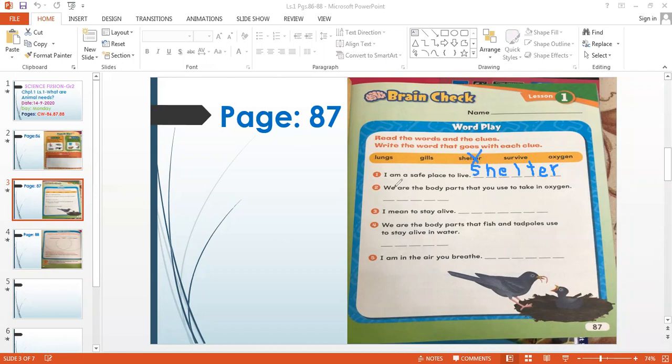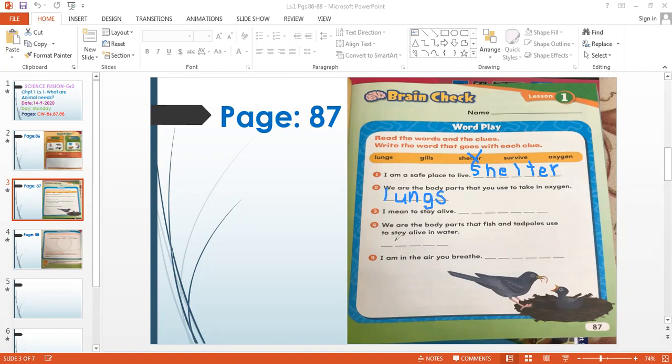Now, question number 2. We are the body parts that you use to take in oxygen. So where do you take in oxygen? Where does the oxygen go? Does it go to lungs, gills, survive, or oxygen? It is lungs. Very good. So let's write lungs. L U N G S. So it is lungs.